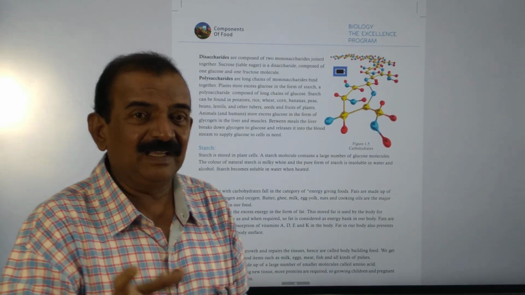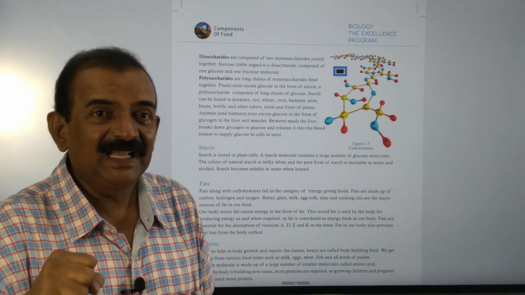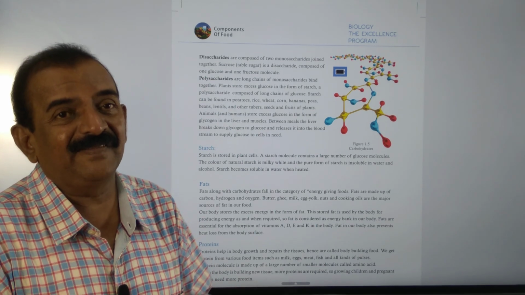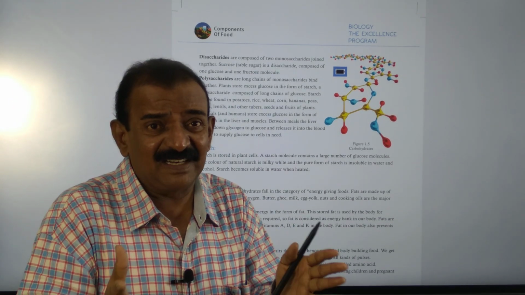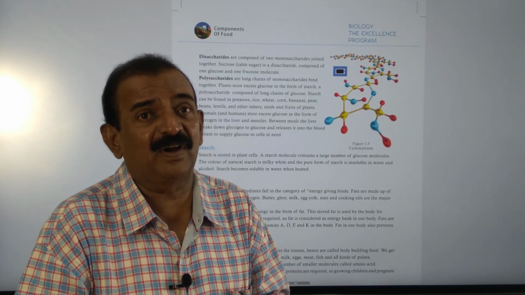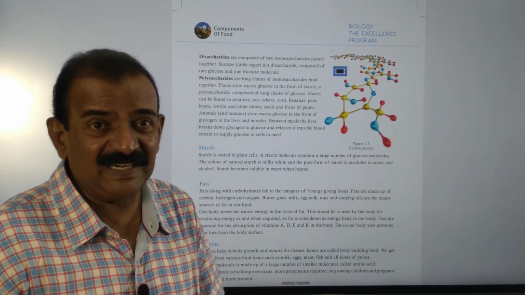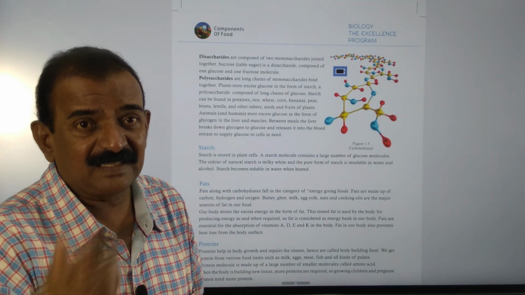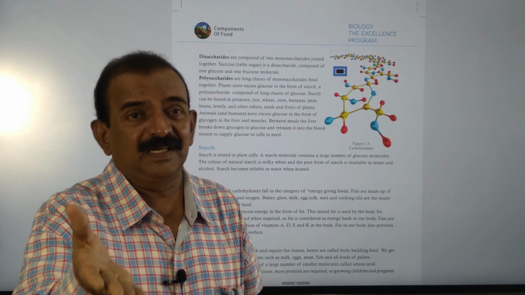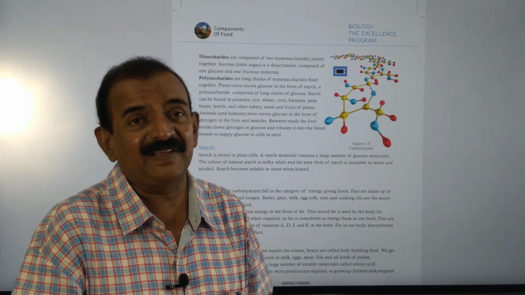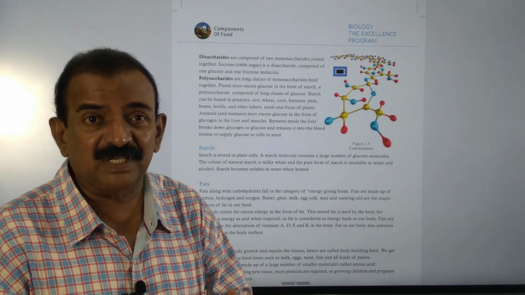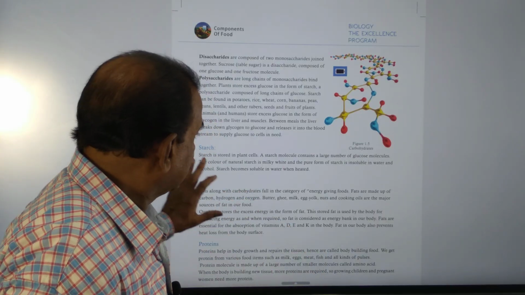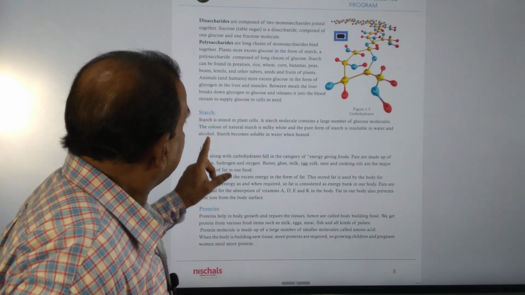So glycogen is stored in the liver and also muscle, and this glycogen is once again converted back to glucose, and in this way we keep glucose levels in the body constant, and that glucose gives energy to perform different activities in living organisms. So in plants, extra glucose is converted to starch and also cellulose, and in animals, excess glucose molecules are converted into glycogen, and they are stored in the liver and muscles. Next, we need to understand what starch is.